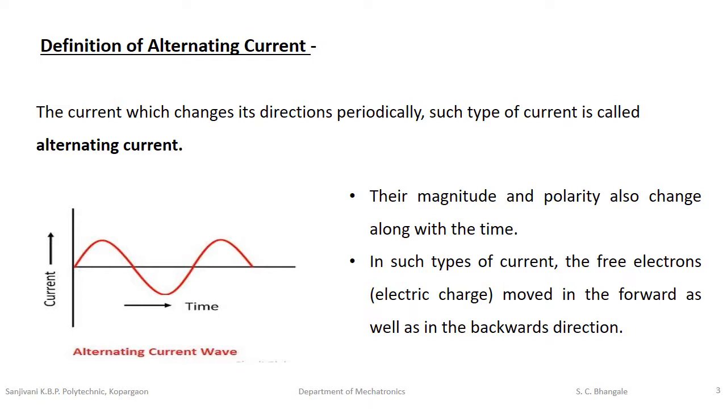If we see this diagram, if we see this waveform, the alternating current will flow in both directions, in positive as well as in negative. That's why it says that the current which changes its direction periodically, such type of current is called an alternating current. Their magnitude and polarity also change along with the time. In such type of current, the free electrons, that is electric charge, move in forward as well as in backward direction. That means they flow in both directions.